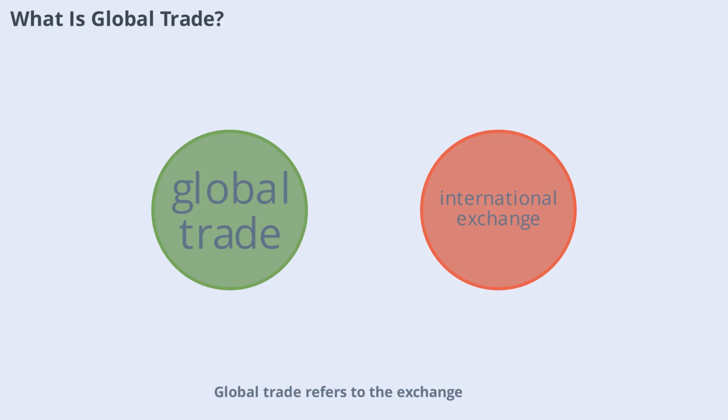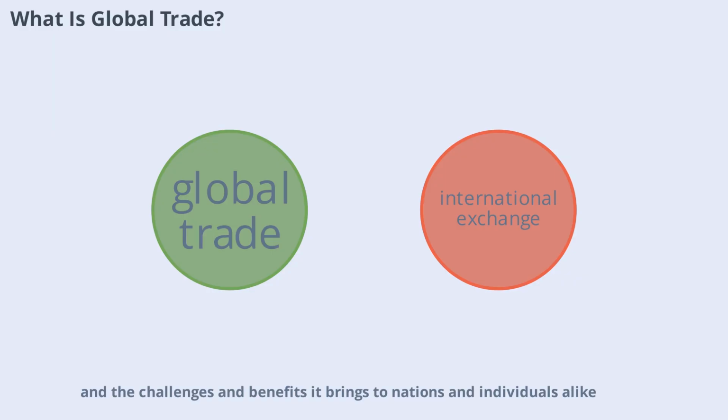Global trade refers to the exchange of goods and services across international borders. It's the reason you can buy coffee from Brazil, electronics from Japan, or clothes made in Bangladesh, no matter where you live. Over centuries, global trade has evolved from simple barter systems to complex networks involving millions of businesses and consumers. Today, it's a vital part of the world economy, connecting countries and creating opportunities for growth. In this video, we'll explore how global trade works, why it matters, and the challenges and benefits it brings to nations and individuals alike.